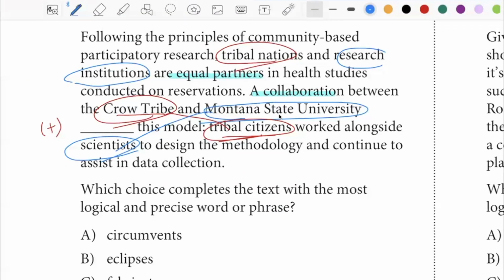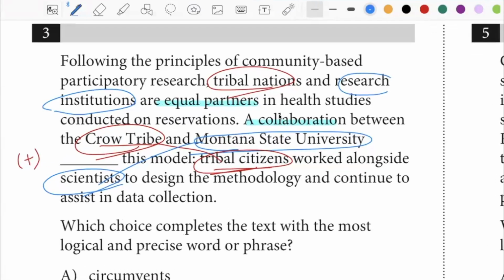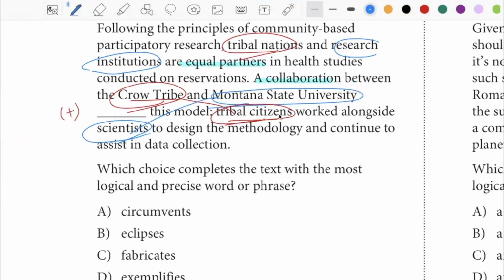So when I see the word model, I'm inclined to think that these two groups of people, we have the Crow tribe and the Montana State University.